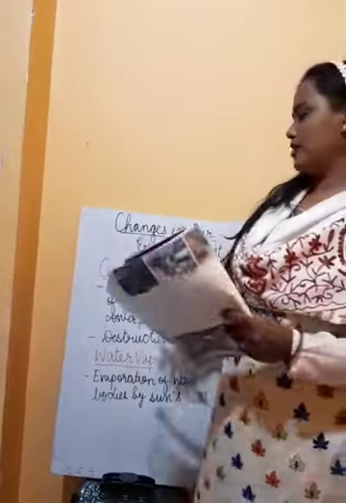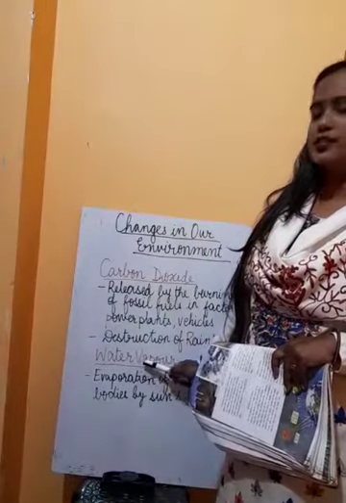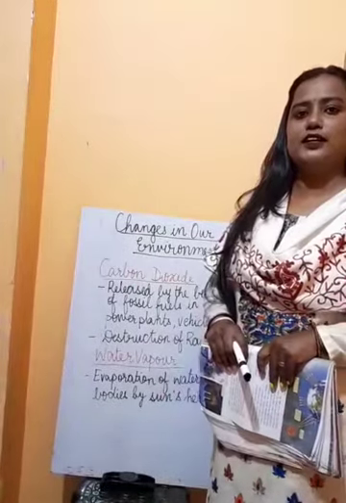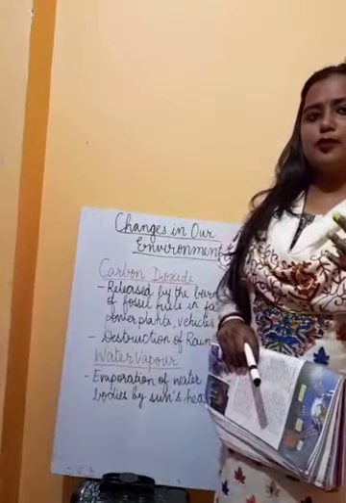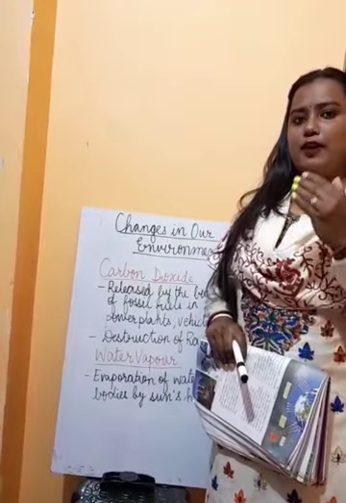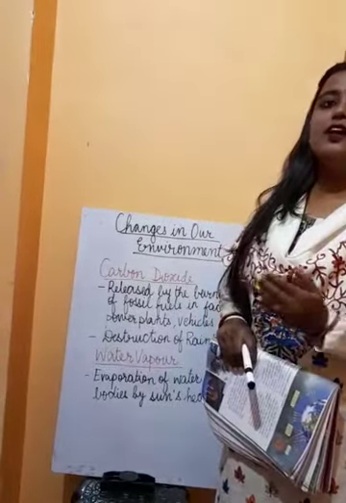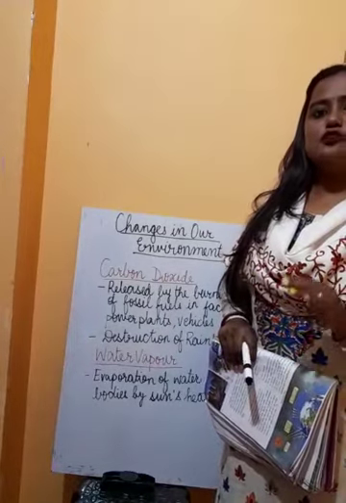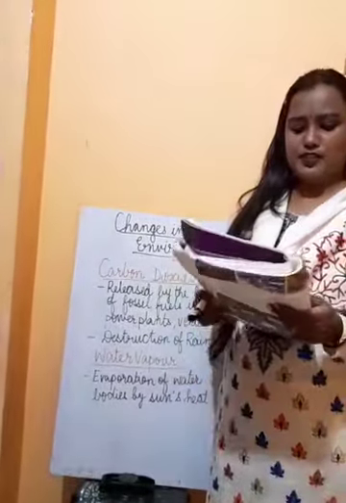Now, as you have read about carbon dioxide, what is the source of water vapor in the atmosphere? How does this water vapor come into the atmosphere? All of you have read about the water cycle in your previous class. In that, you may have read how the water bodies present on the earth, due to the sun's heat, the water is evaporated and goes into the atmosphere. And since all of you know, the water cycle in nature occurs continuously without any stop, the water vapor is added to the atmosphere continuously.